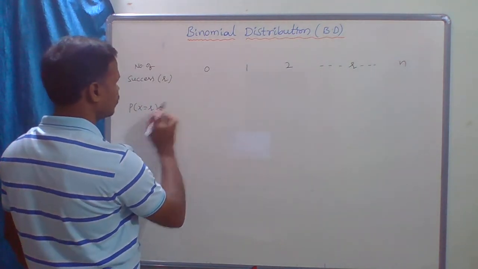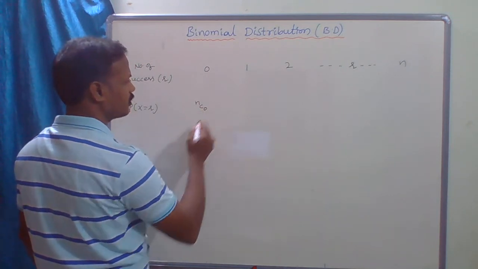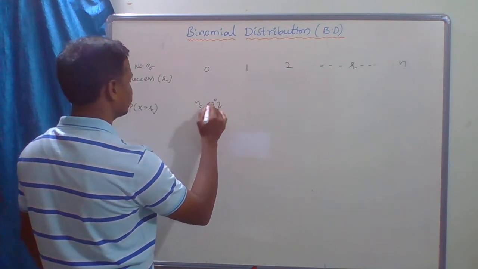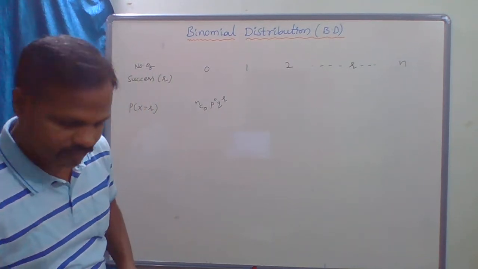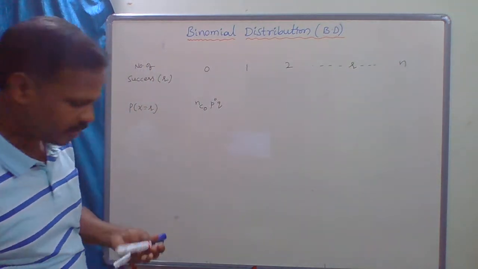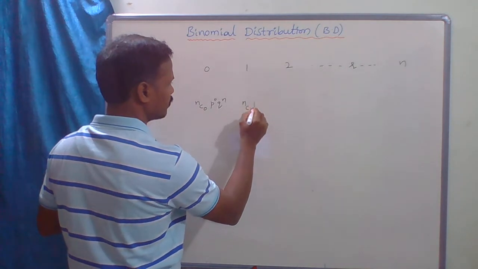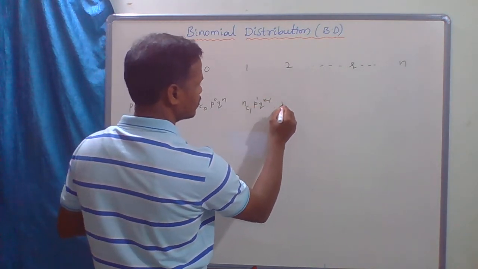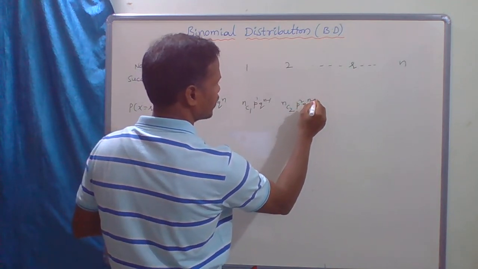For 0, this is NC0 P power 0 Q power n minus 0, which is Q power n. Now this is NC1 P power 1 Q power n minus 1. This is NC2 P power 2 Q power n minus 2.